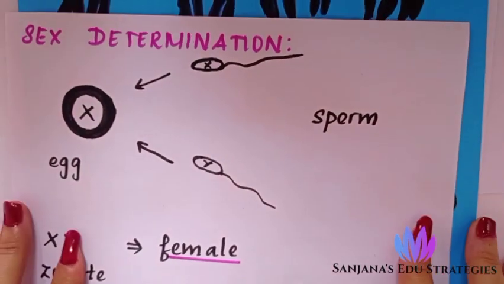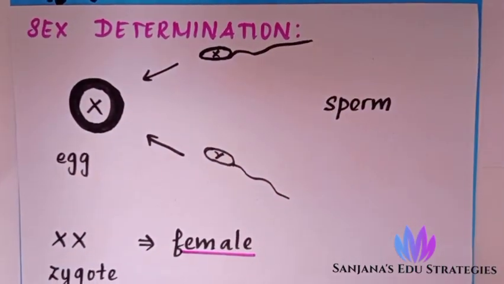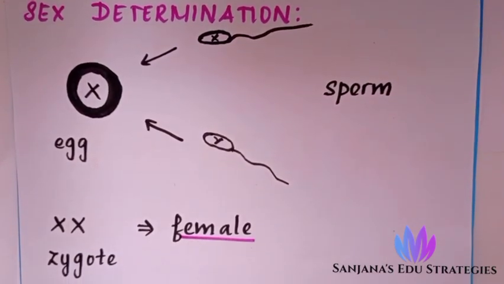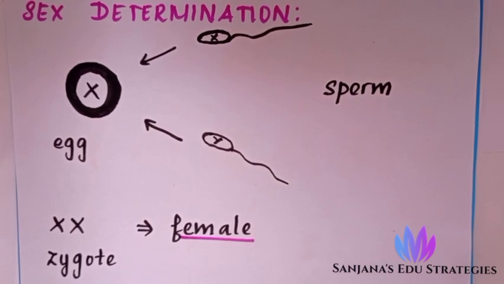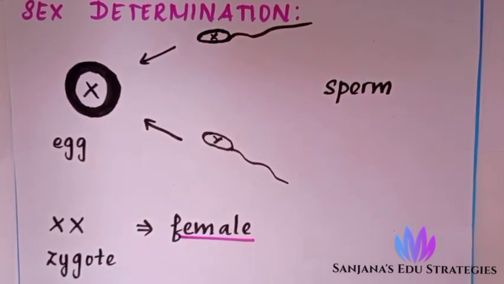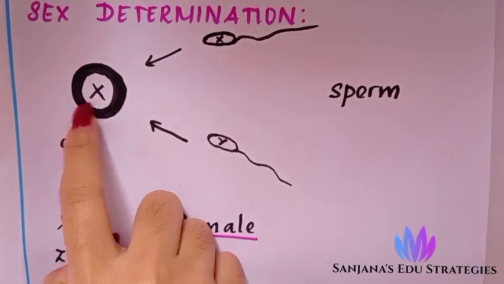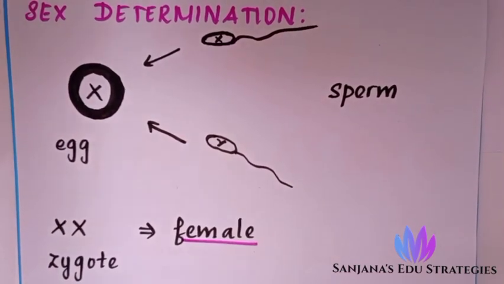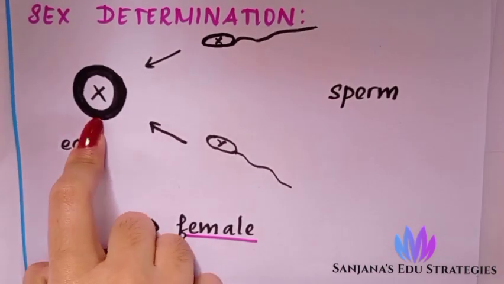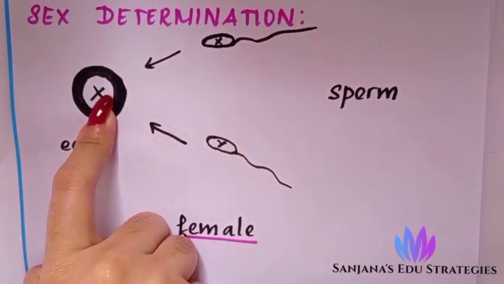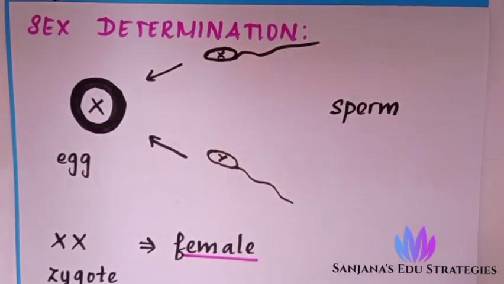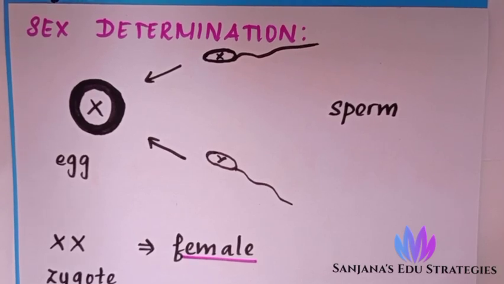Next we'll see about sex determination. We saw the 23rd chromosome is known as the sex chromosome, and now we are going to see how we determine the sex. Already we said, if it is XX it is female, if it is XY it is male. The egg is produced only by the female. In a female there is only the XX chromosome, so the egg will carry X only. And the sperm is produced by the male, and the male has X and Y chromosomes.